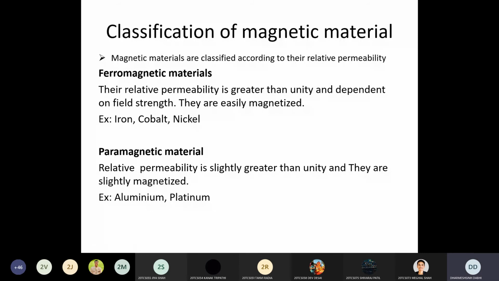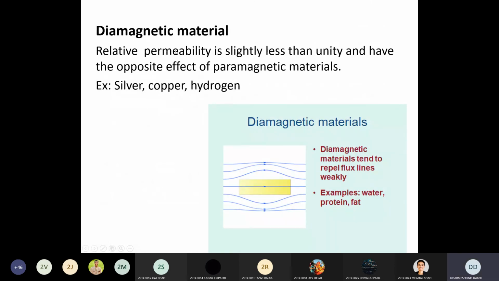If you make an analogy of paramagnetic material with an electric circuit material, you can make it with the semiconductor. You know that a semiconductor does not provide very high resistance, and also does not provide very high conductance. Clear? So that is between insulator and conductors. Same like paramagnetic material, that is between ferromagnetic material and diamagnetic material. Yeah. Then the third is called diamagnetic material.